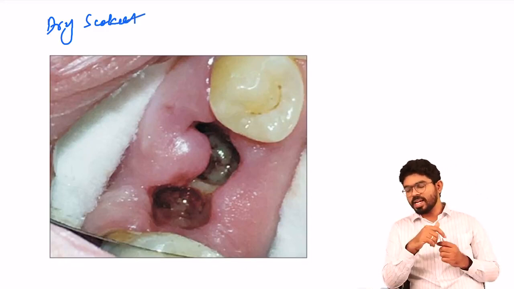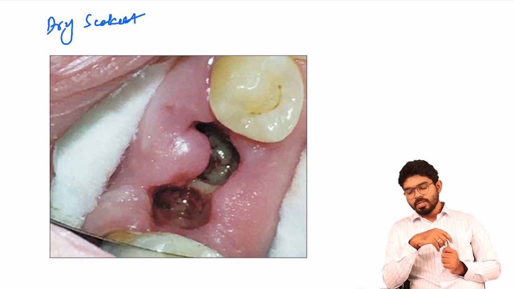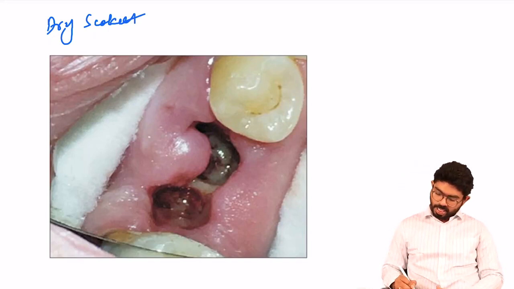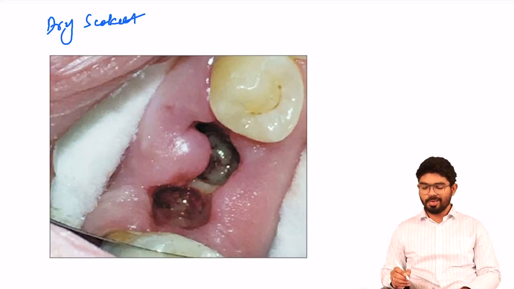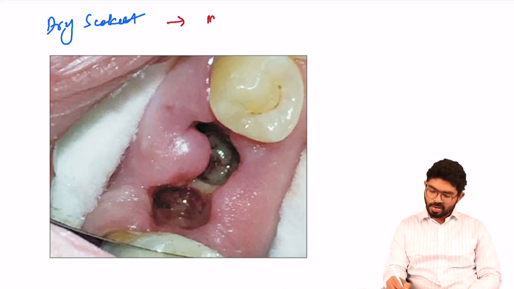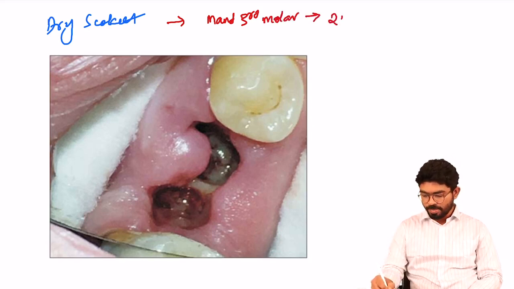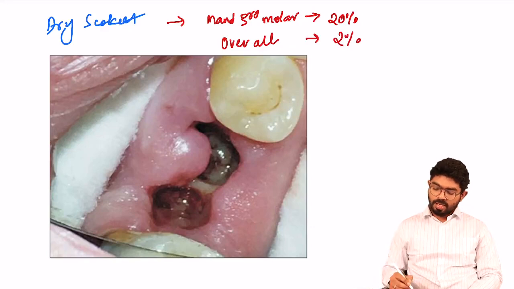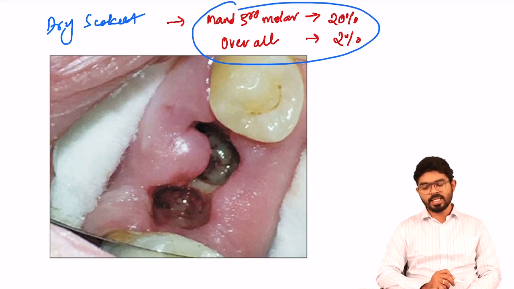So what is this dry socket? Dry socket is one of the complications that you can see after extraction. They can ask you, dry socket is most commonly seen with which teeth? Dry socket is most commonly seen with mandibular third molars. How much incidence? 20%. The overall incidence of dry socket for all teeth is 2%, and for mandibular teeth it is 20%. This question was asked in the AIIMS examination.